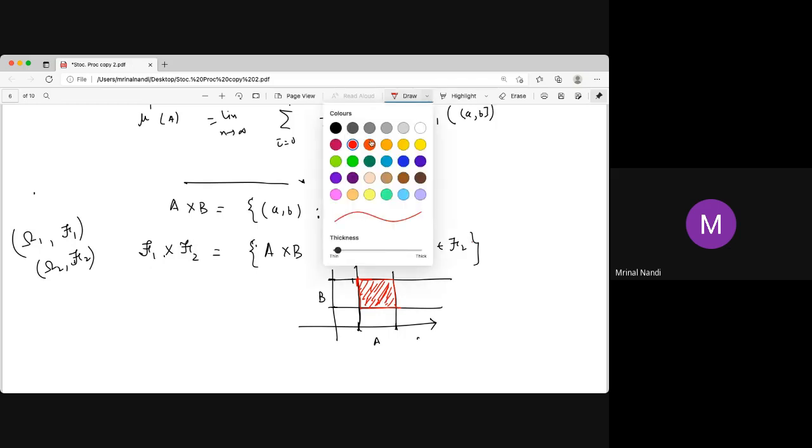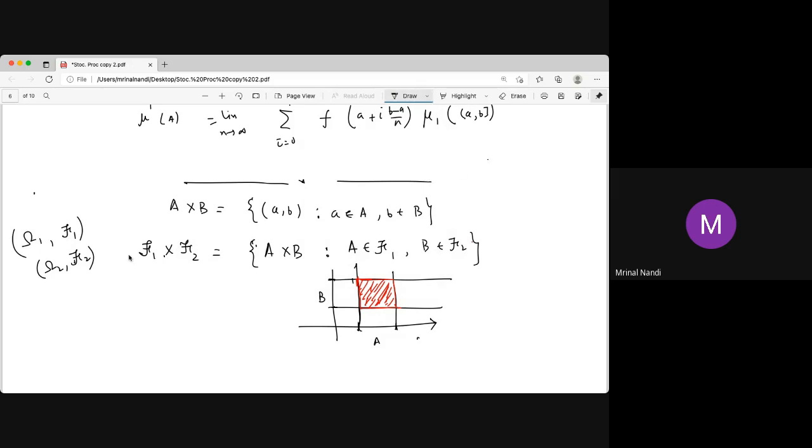But the problem is that F1 may be any collection of subsets, and F2 is another collection of subsets. It may or may not be an algebra, semi-algebra or sigma algebra. Then script F1 cross script F2 by definition is also a collection of some sets in omega, a subset of that. Remember that A cross B is a subset of omega 1 cross omega 2.